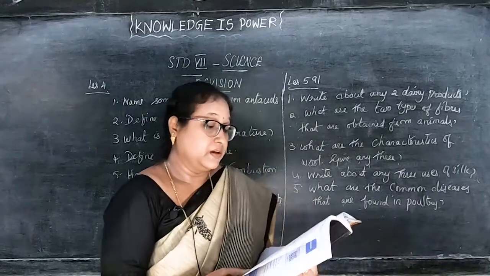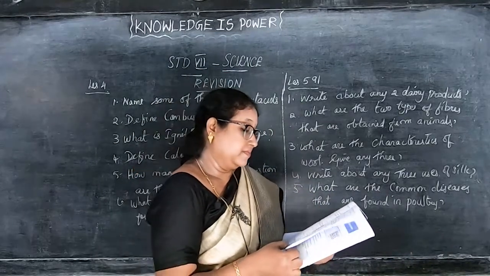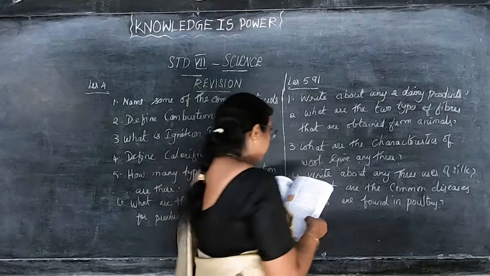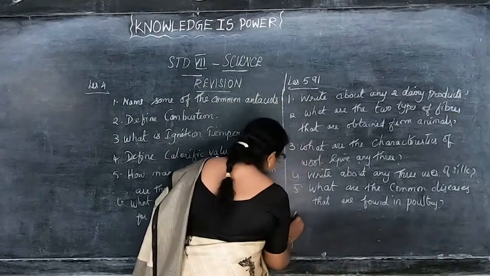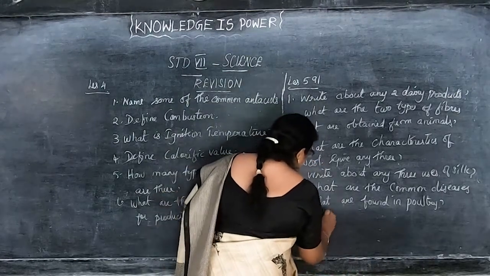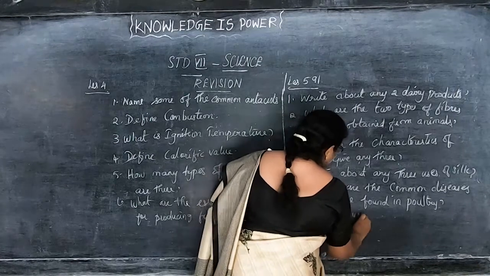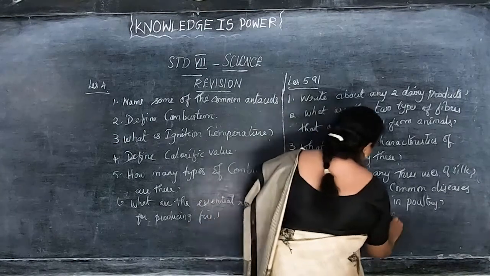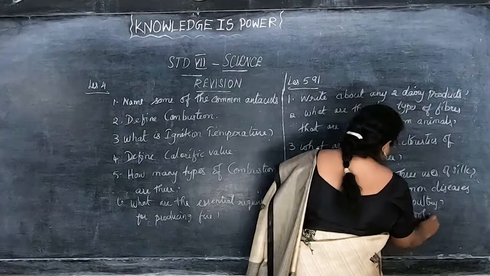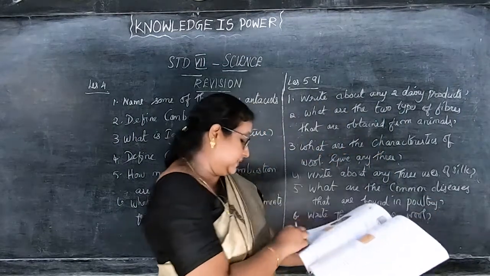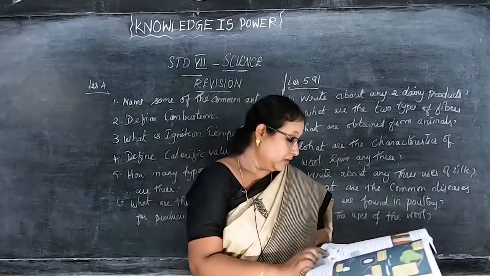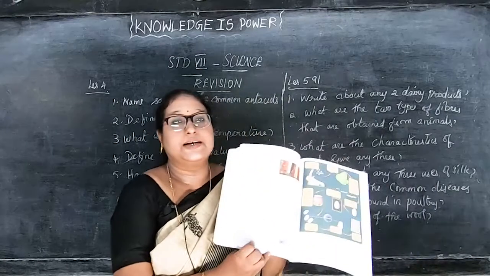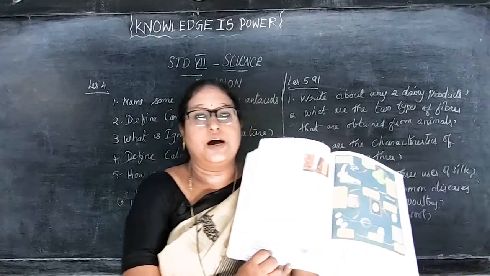Then, write the uses of the wool. That is in page number 86, left side down, the last para.